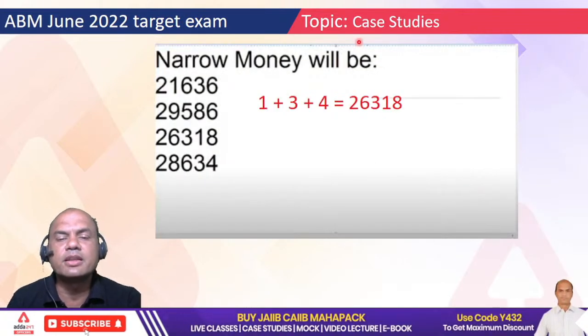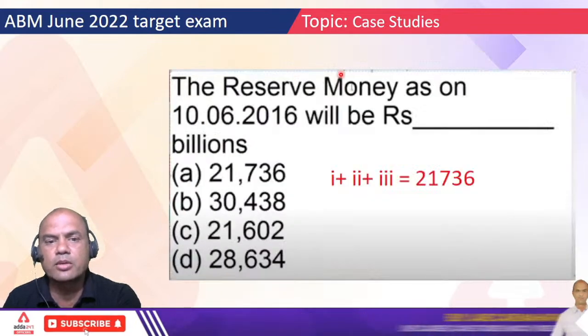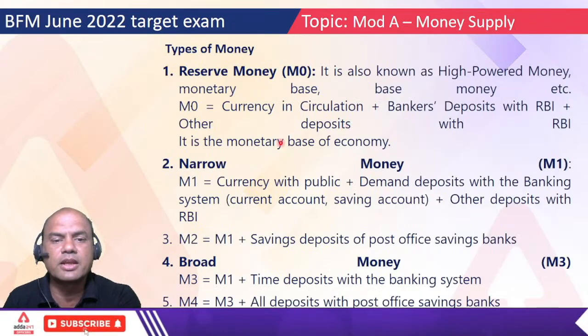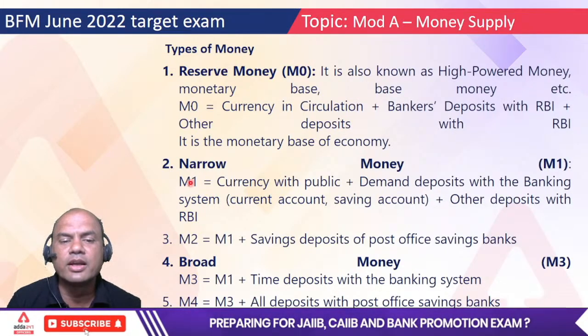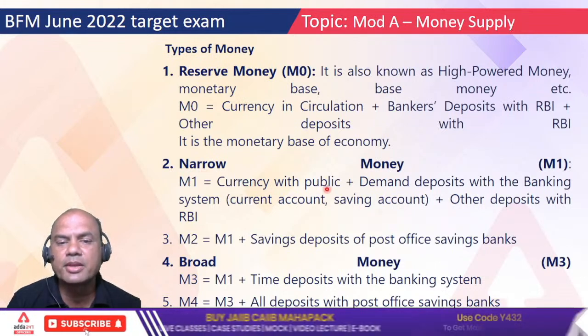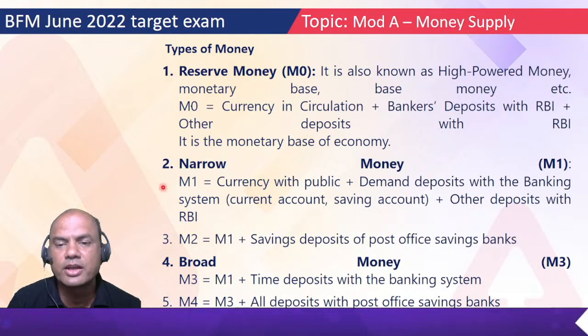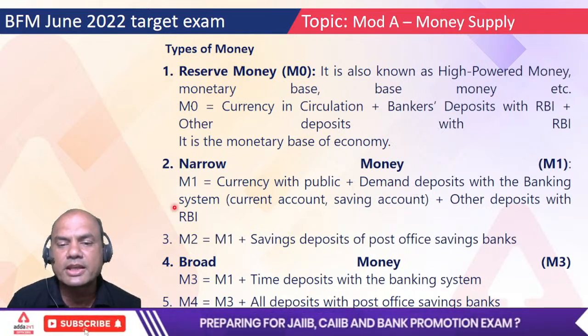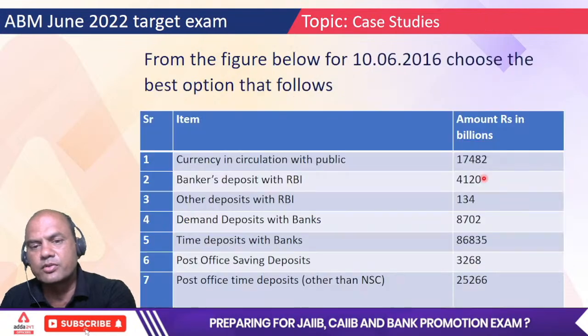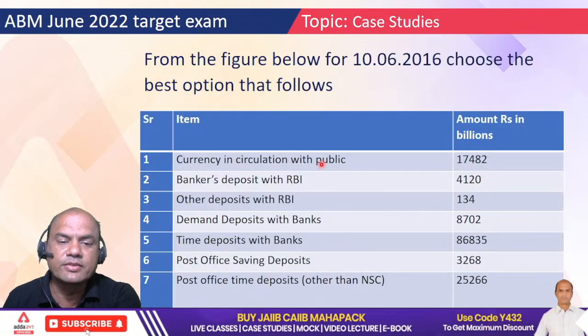Next, narrow money will be. Narrow money means what? What is the definition of narrow money? M1 narrow money: currency with public, here currency in circulation for M0, currency with public for M1, plus demand deposits with banking system and other deposits with RBI. So find out the currency with public, is it given somewhere?